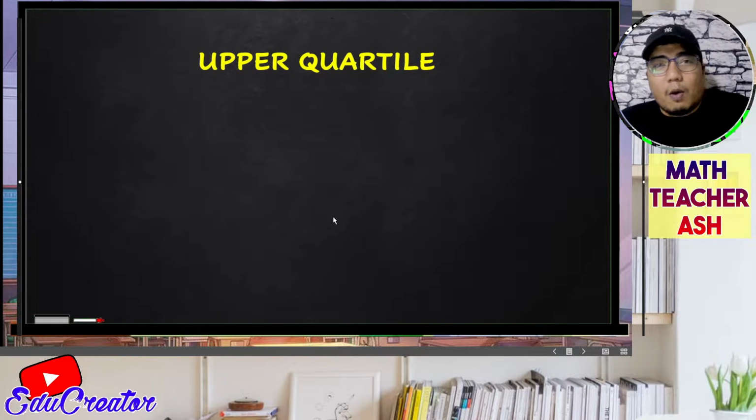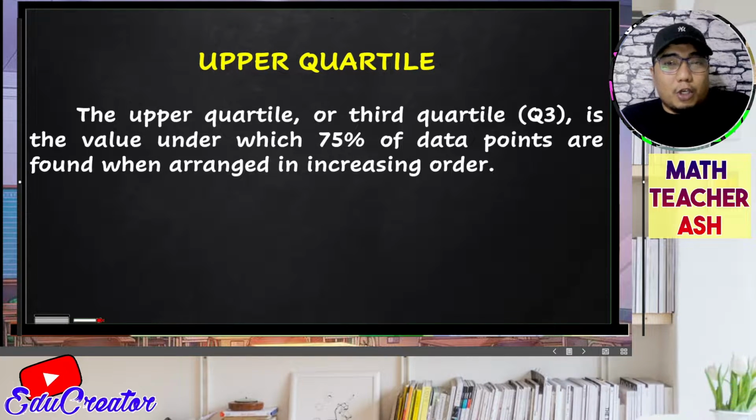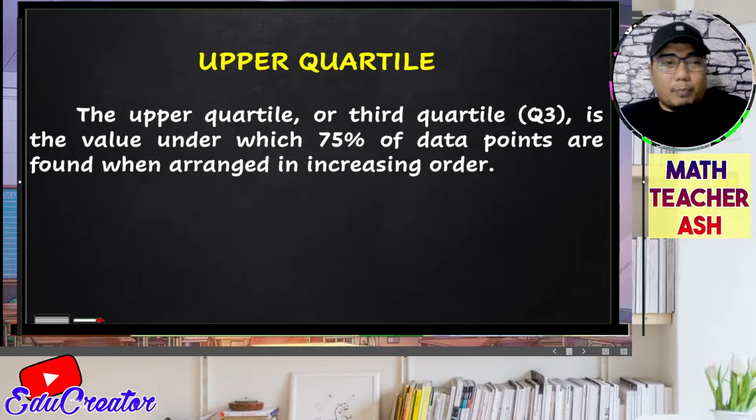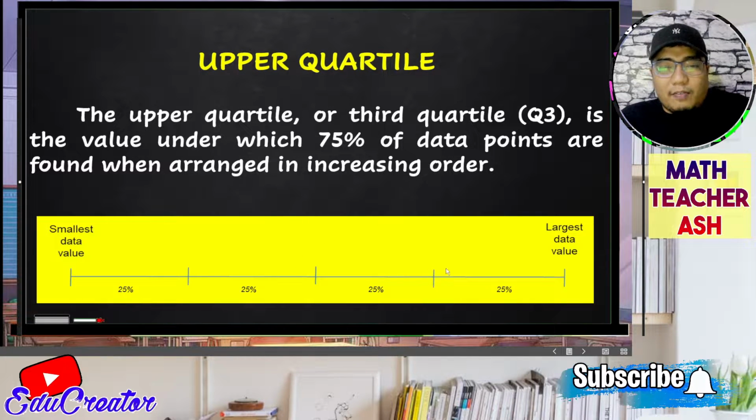Now, how about the upper quartile? The upper quartile is known as the third quartile or the Q3 of our data set. It is the 75% of the data points found when arranged in increasing order. So basically, we have here our quartile 3, my dear math learners. So I hope that is very clear.